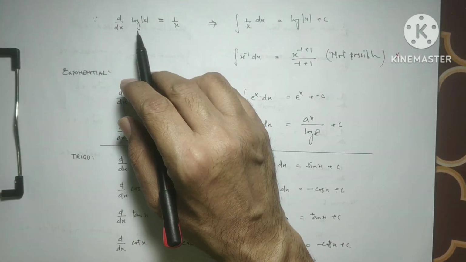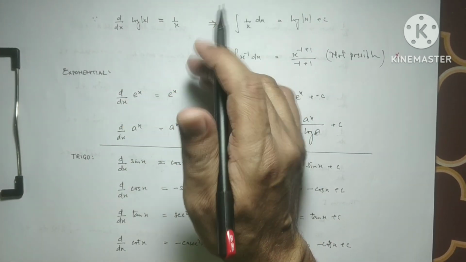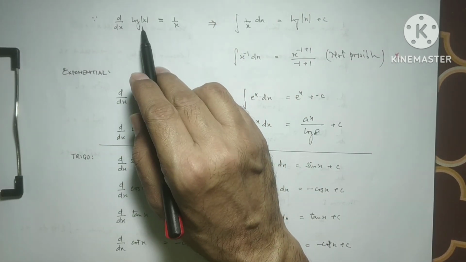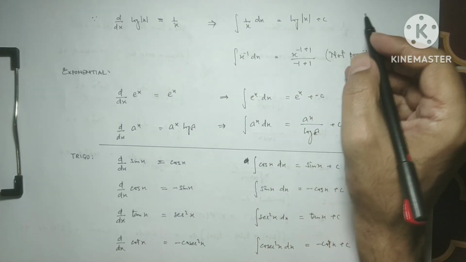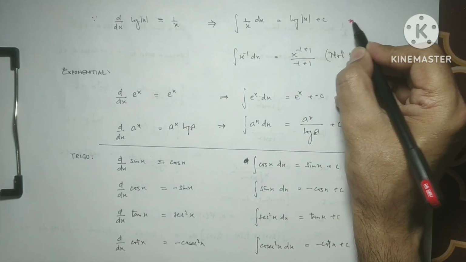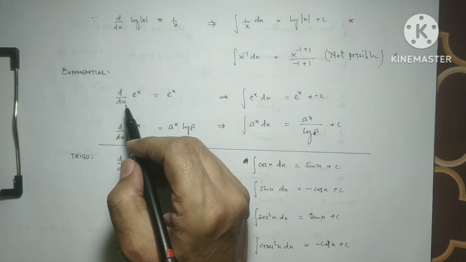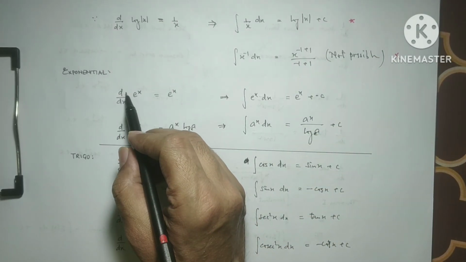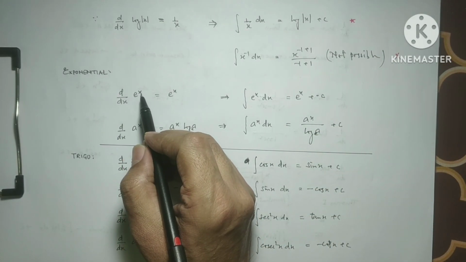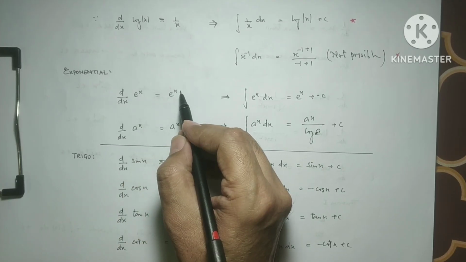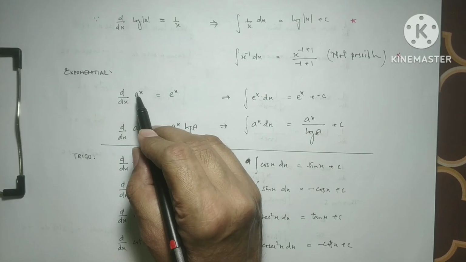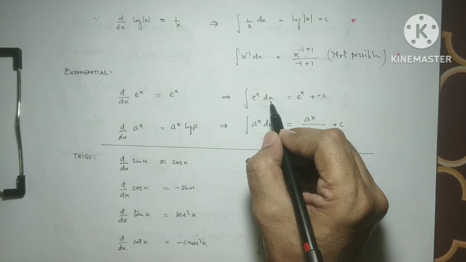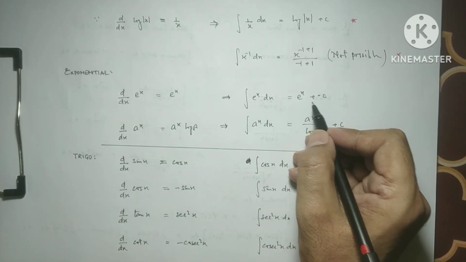So according to the inverse of differentiation, we have the differentiation of log x is 1 over x, so the integration of 1 over x is log x. Remember, this is an important formula. And the exponential functions, just like d over dx of e to the power x is e to the power x. So when we integrate the right hand side, we get the left hand side as a function, so e to the power x dx is again e to the power x.